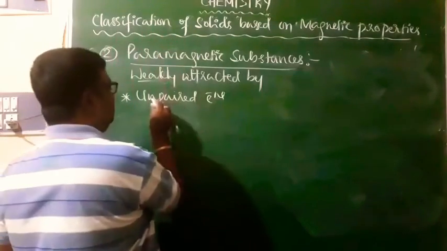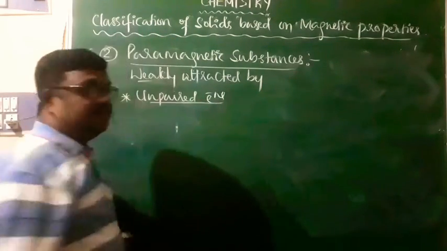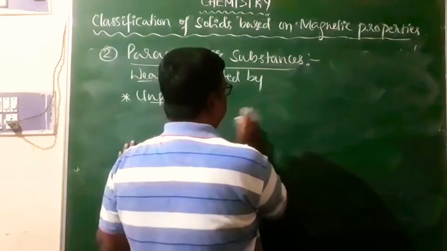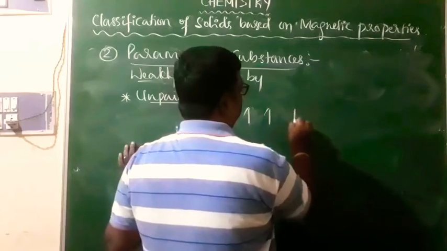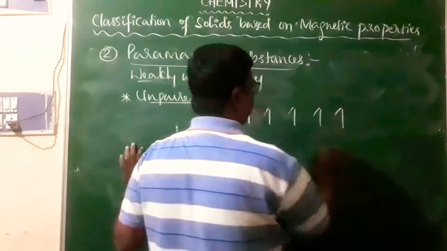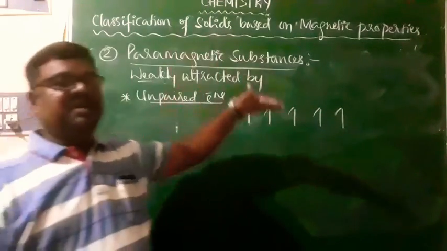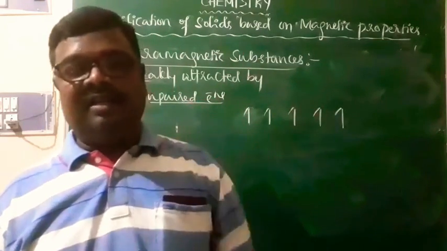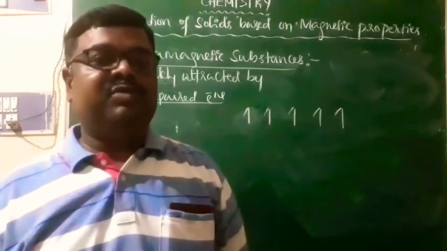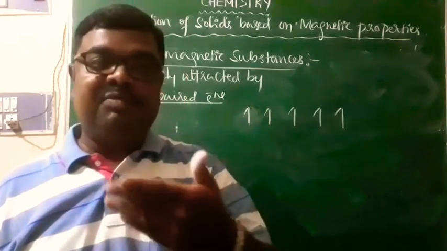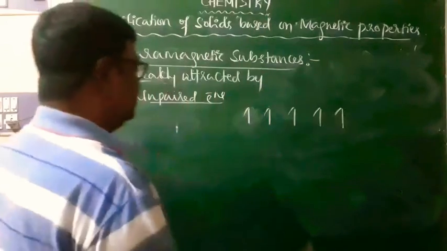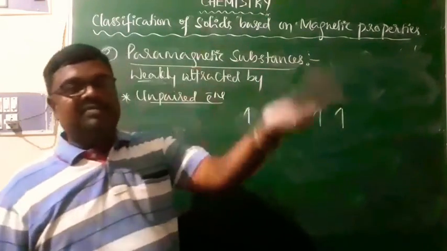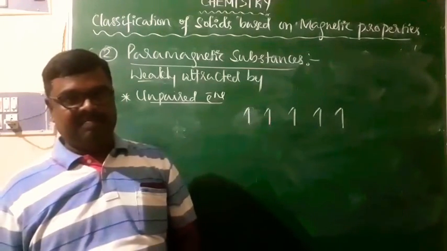The atoms of these substances will be characterized by unpaired electrons. You know, if unpaired electrons are there, the spin motion of all the unpaired electrons will be in the same direction. Then the magnetic dipoles will be added together and thereby the net magnetic dipole moment increases, and therefore that will be attracted by the magnetic field.